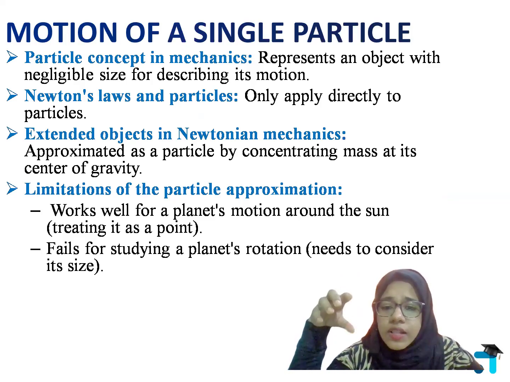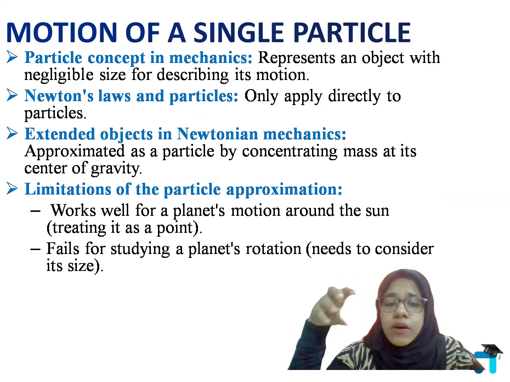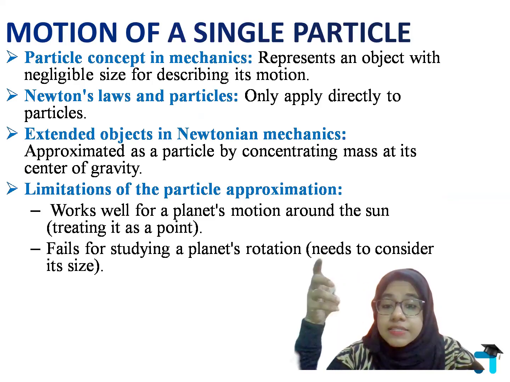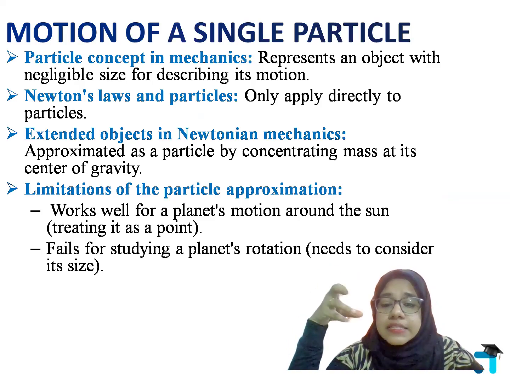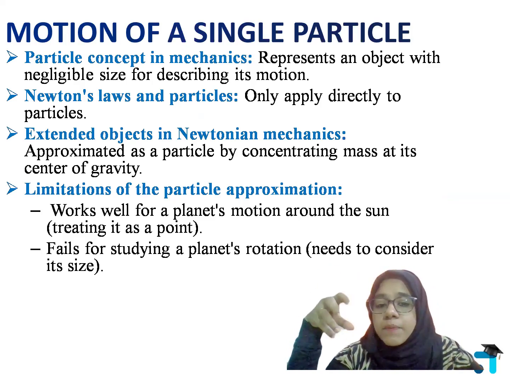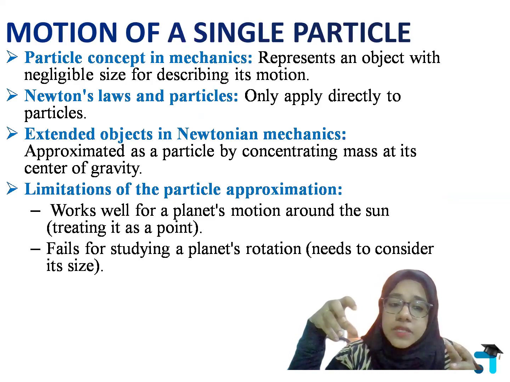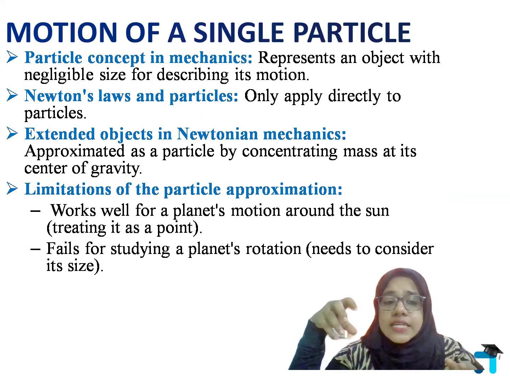But suppose you want to learn about planet Earth. Suppose you want to learn about the planet's rotation. Can we consider it as a particle? No, you cannot approximate it as a particle. You have to consider നമുക്ക് അവിടെ പാർട്ടിക്കിളിന്റെ സൈസ് കൺസിഡർ ചെയ്താൽ മാത്രമാണ് പ്ലാനറ്റിന്റെ റൊട്ടേഷൻ എന്നുള്ള കോൺസെപ്റ്റ് നമുക്ക് സ്റ്റഡി ചെയ്യാൻ പറ്റുള്ളൂ. So these are the two limitations of the particle approximation.